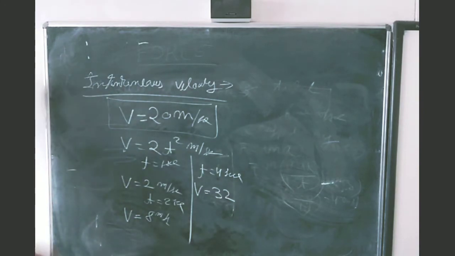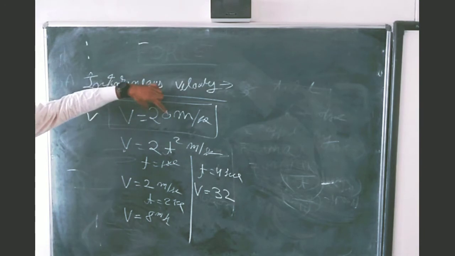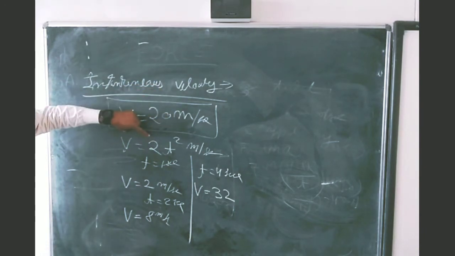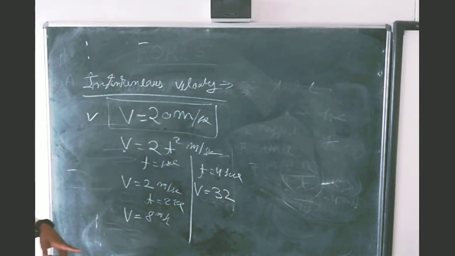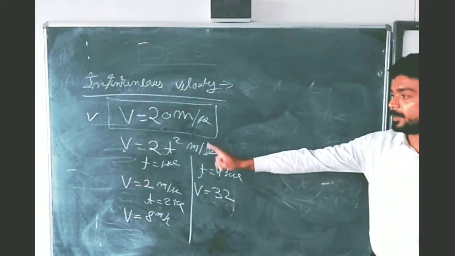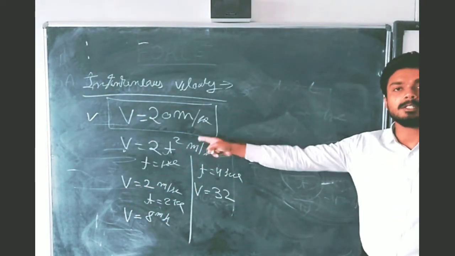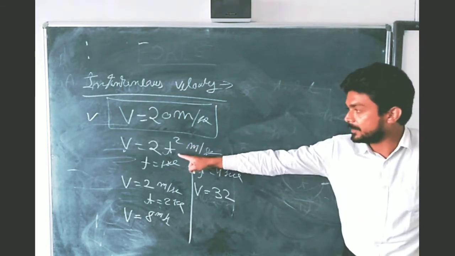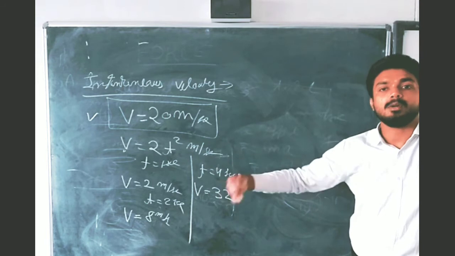Then you can see the first velocity is a constant velocity because this value is a constant. But this other velocity is a variable velocity. This type of velocity is called variable velocity because this velocity is a function of time. It varies with the time. When the time changes, velocity is also changing.